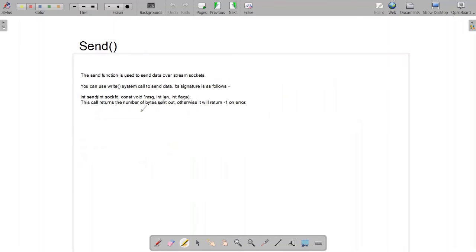Now the last function on the server side is the send function. The send function is used to send data over stream sockets. You can also use the write system call to send data, which has the following syntax, and this contains four parameters. The send function will also return -1 on error, and otherwise it returns the number of bytes actually sent from the server to the client.